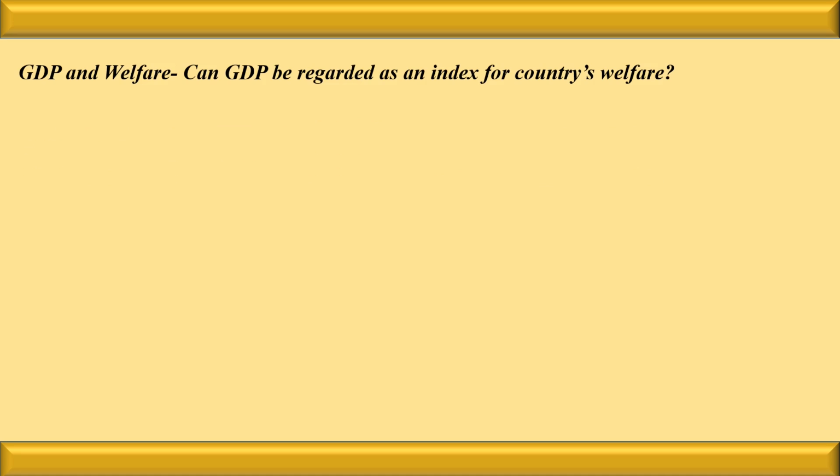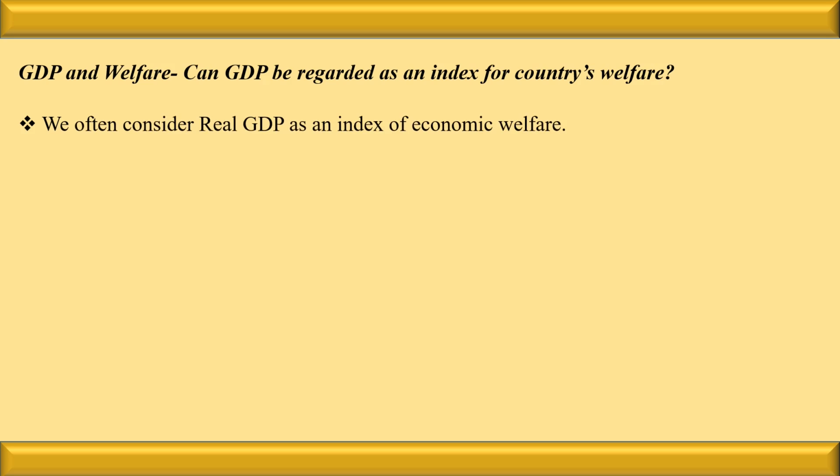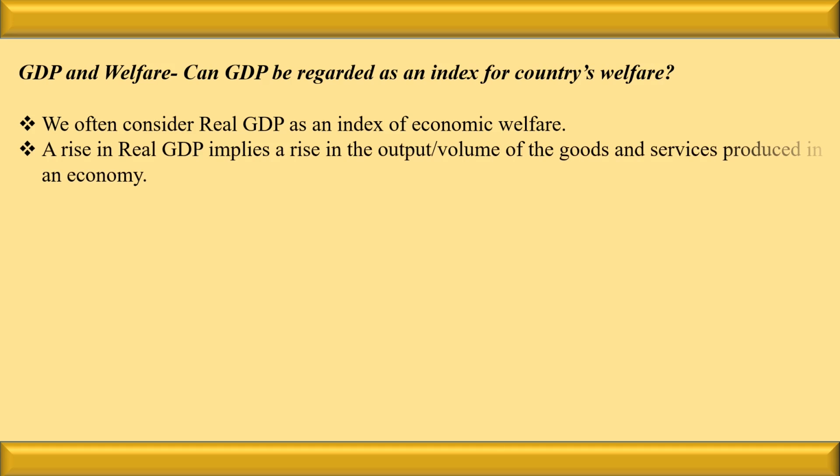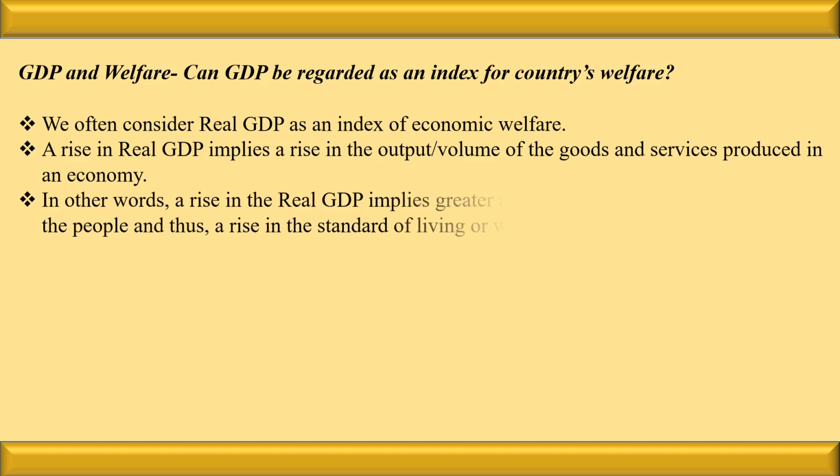Now let us see the very important topic, that is GDP and welfare. Can GDP be regarded as the index of a country's welfare? That is the question that we often ask. We consider real GDP as the parameter of economic welfare or as an index of economic welfare. A rise in the real GDP implies a rise in the output, that is the volume of goods and services produced in an economy.